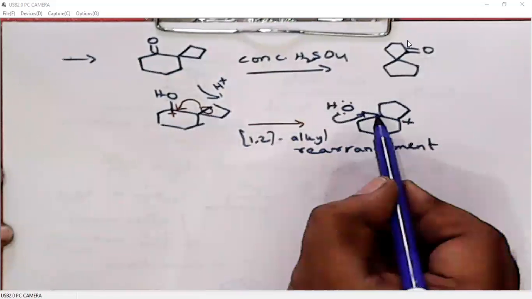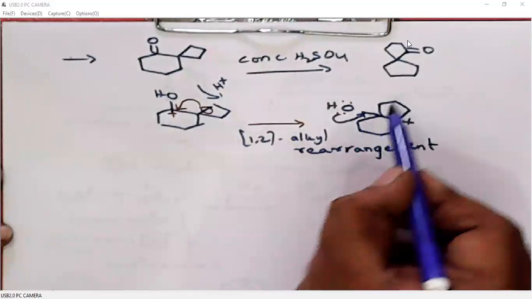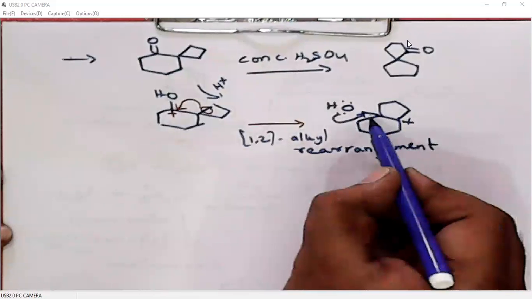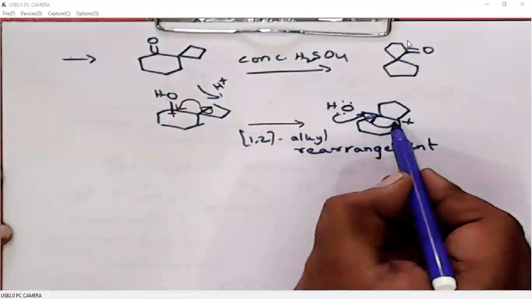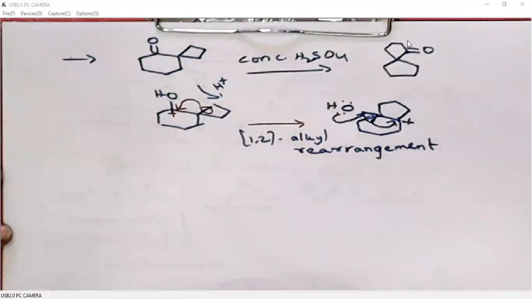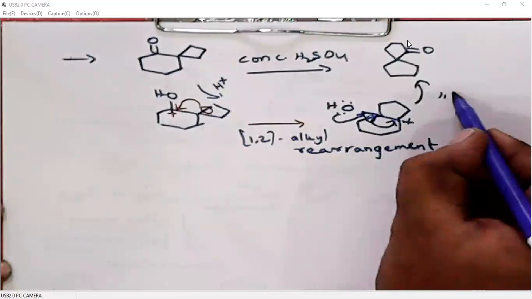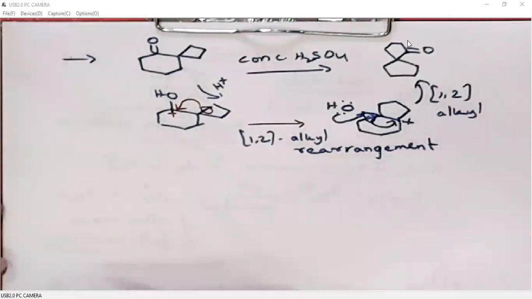But here, see, we already have 4 bonds on this carbon. When we want to generate this carbonyl again, we need to break one of the bonds. So this 6-membered ring bond will break and migrate to this carbocation. So again, it is generating a 5-membered spiro system. So this is the product here. Again, it is a 1,2 alkyl shift, an alkyl rearrangement.